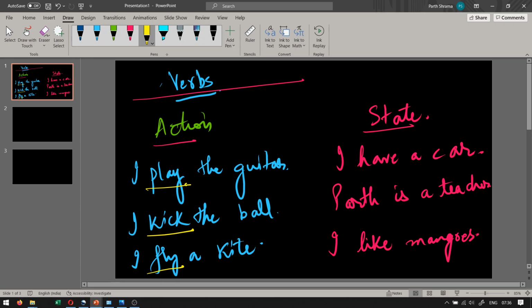You're not eating a mango. If you're eating a mango, that is an action verb. But if you like a mango, any action? You just like them. Yes, you can't see any action happening here. They just describe the state of your being. Such verbs are called state verbs. Here, have, is, and like will be called state verbs.